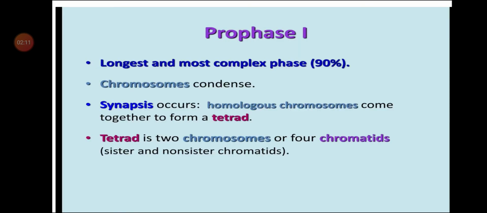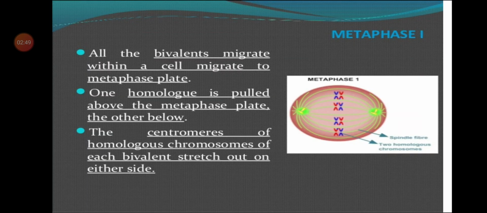Prophase 1 we have studied. Let me revise it in short: it is the longest and the most complex phase. Chromosomes are condensed in this phase. Synapsis occurs, that is, homologous chromosomes come together to form a tetrad. Tetrad means two chromosomes or four chromatids coming together. We studied prophase 1 in detail in our last lecture, that is all the sub-stages: leptotene, zygotene, pachytene, diplotene and diakinesis. Let us continue with metaphase 1.